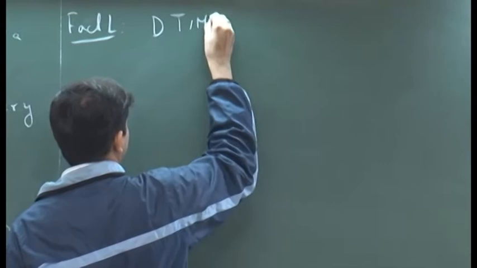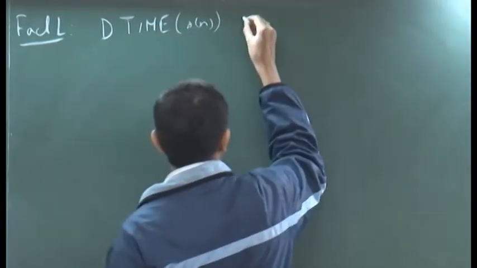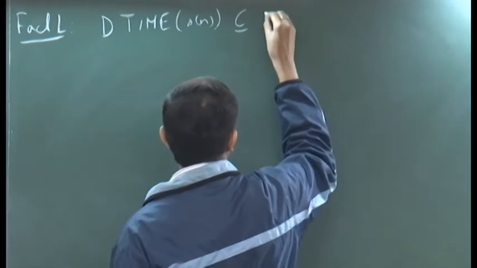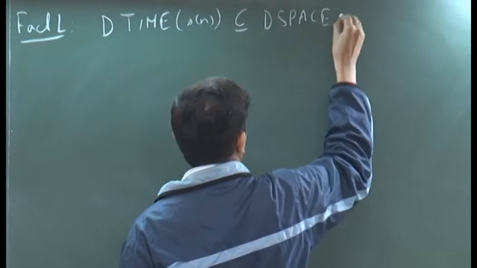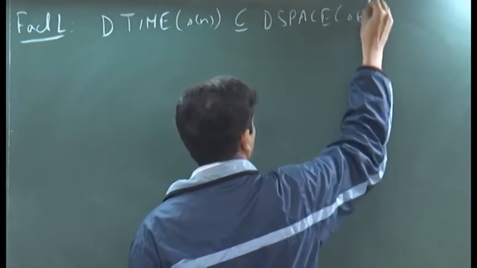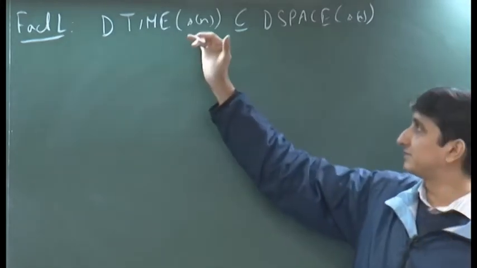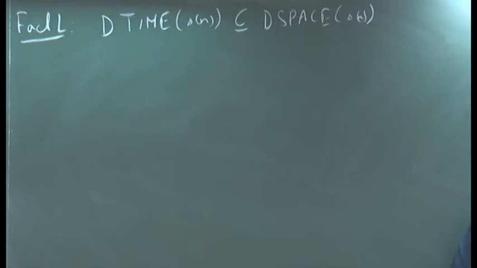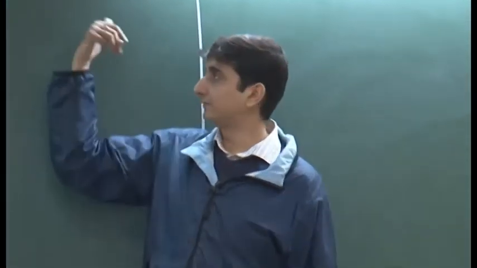D time S of n is contained in D space S of n. And why is that? Because if a Turing machine is running for S of n number of steps, it cannot use more than that many memory cells, right.